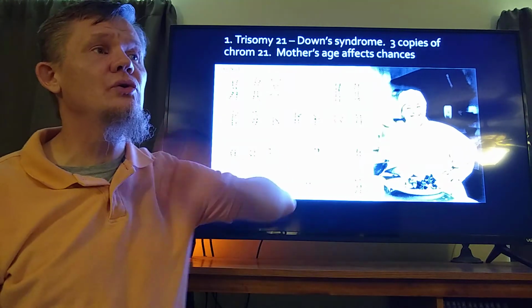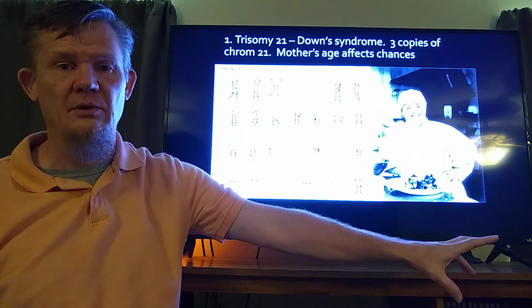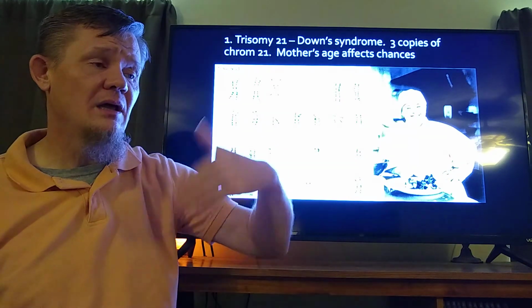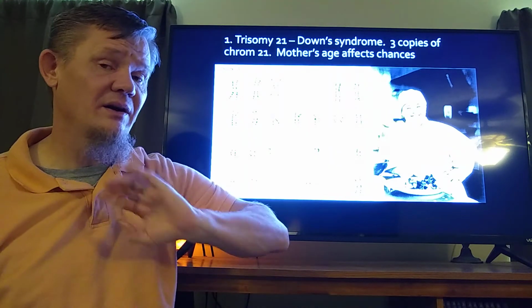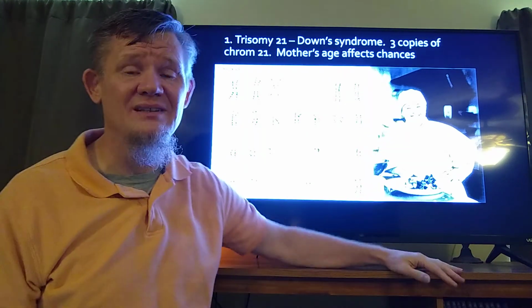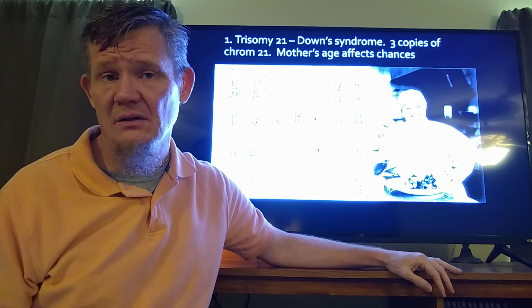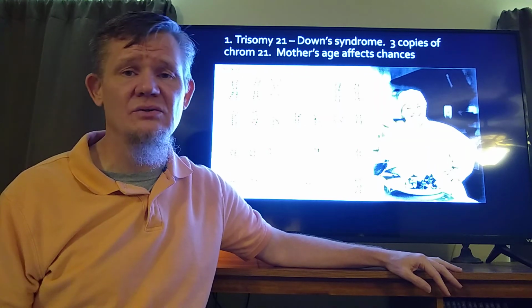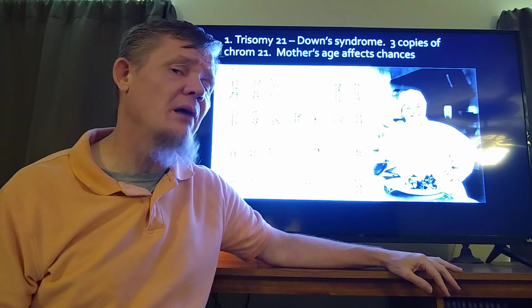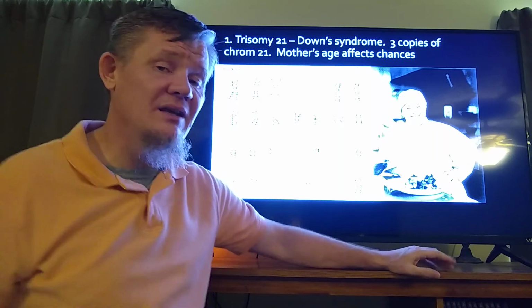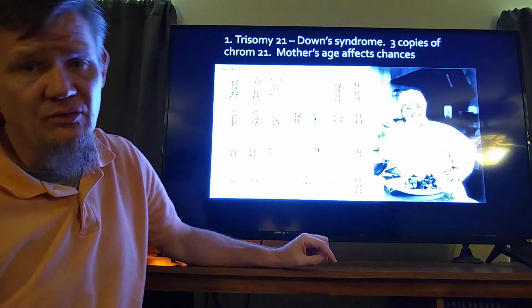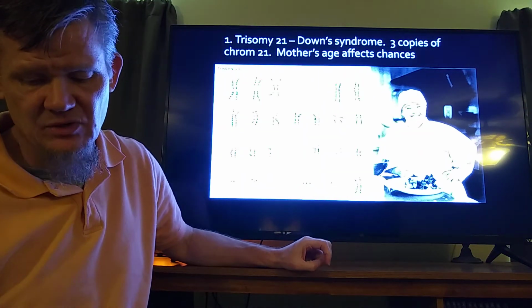There is a huge host of problems that come along with having 3 copies of chromosome 21. It's actually very common for people with Down syndrome to die before the age of 40. They have heart trouble, they have eye trouble, they have weight issues. They've got a whole bunch of problems that come along with having one extra itty-bitty little chromosome, trisomy 21.